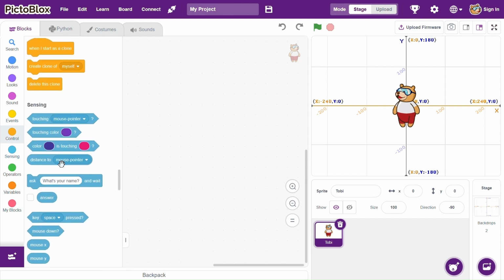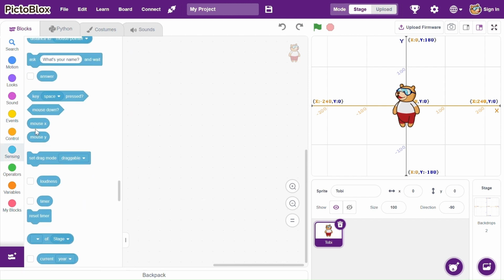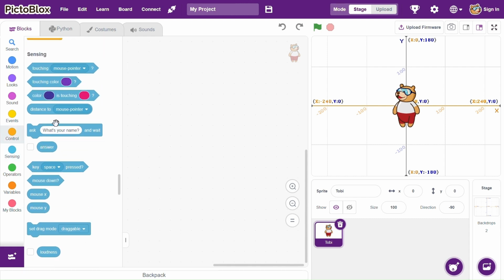Let's quickly look for it. Yeah, mouse X and mouse Y. We can get mouse X and mouse Y and make the character follow the movements of the mouse. So let's try how we can do that in Python.